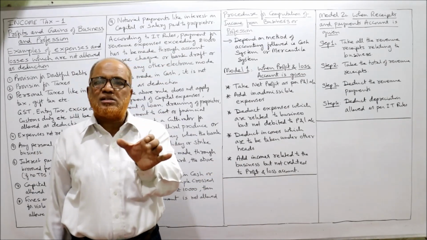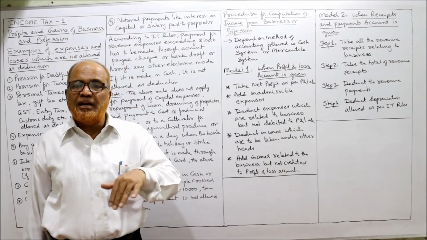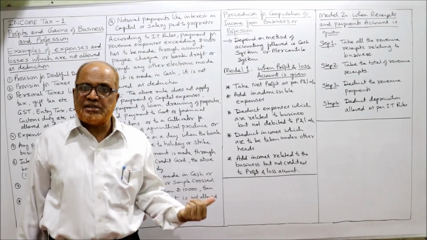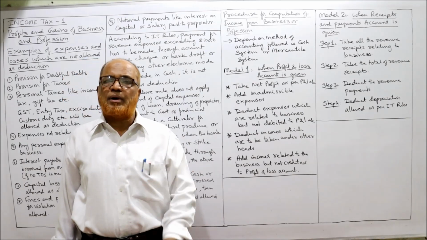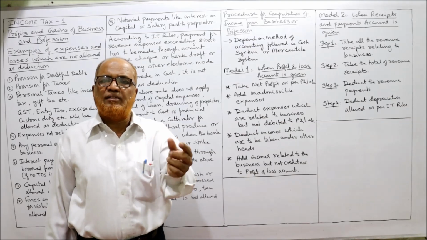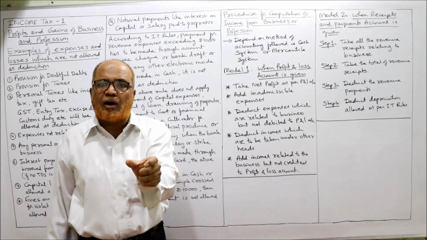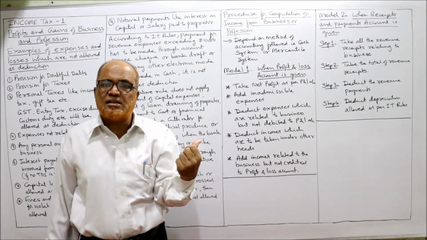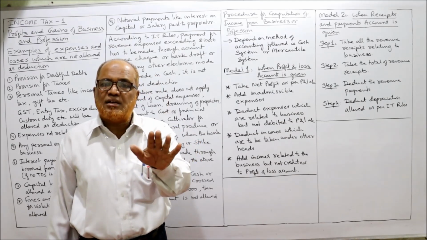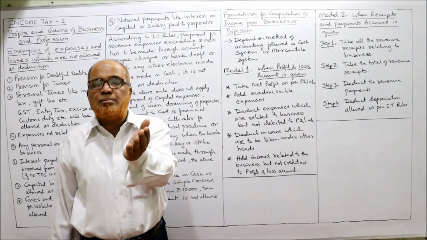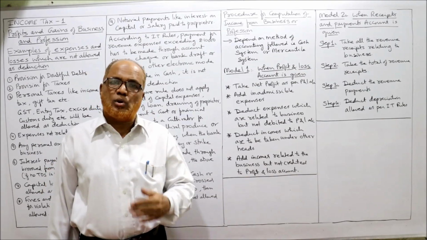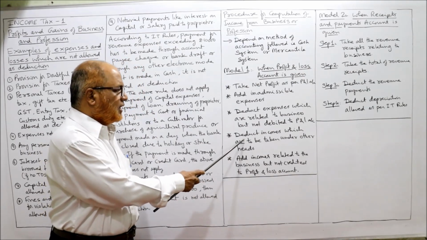Sometimes on the credit side of profit and loss account, some incomes are given which are not related to business income. Example: rent from house property, dividend received, interest received. These are incomes which are credited to P&L account, but Income Tax Act says these incomes are not business incomes. These incomes are taxable under other heads of income. So now we have to deduct.